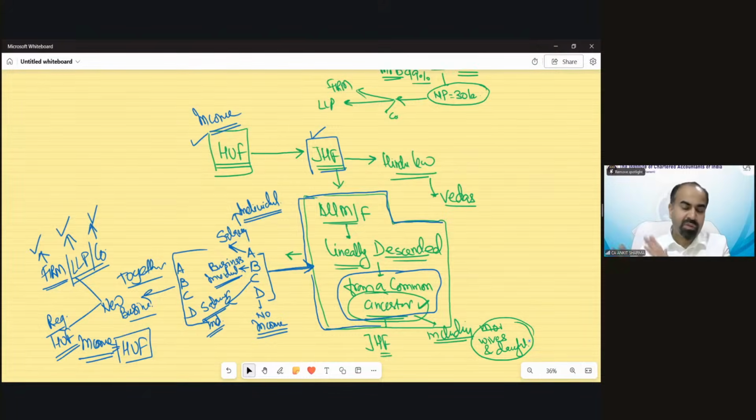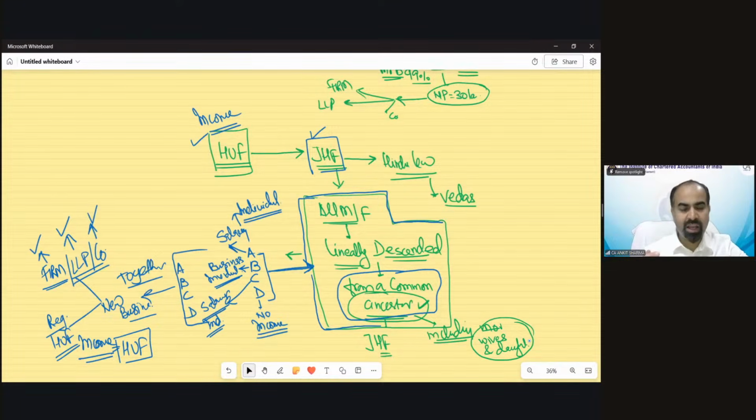So if the members of the JHF decided to earn income together, and if that business is registered as an HUF, then that income is going to be treated as HUF income under the Income Tax Act. Again, let me tell you, it is not mandatory that all four of them need to start that business. A and B can start together. We need at least two people.